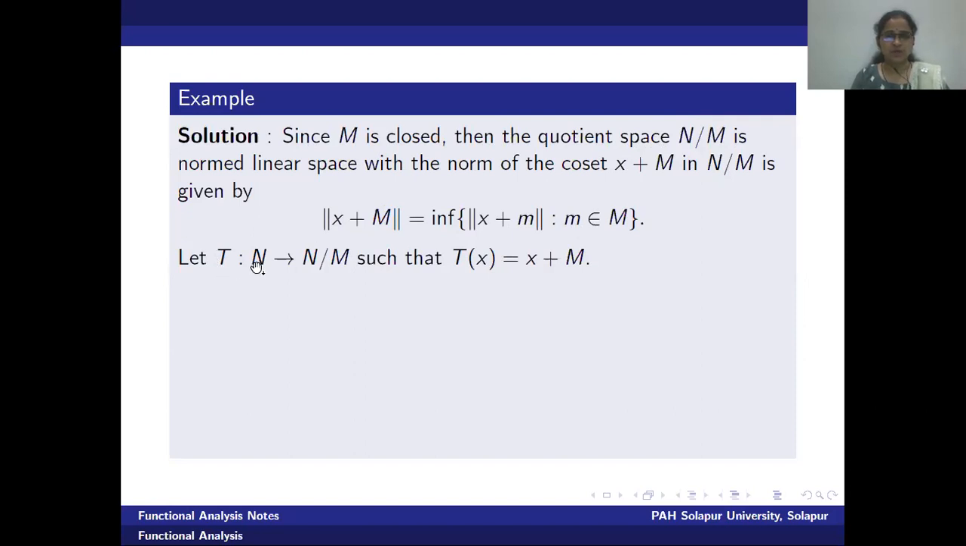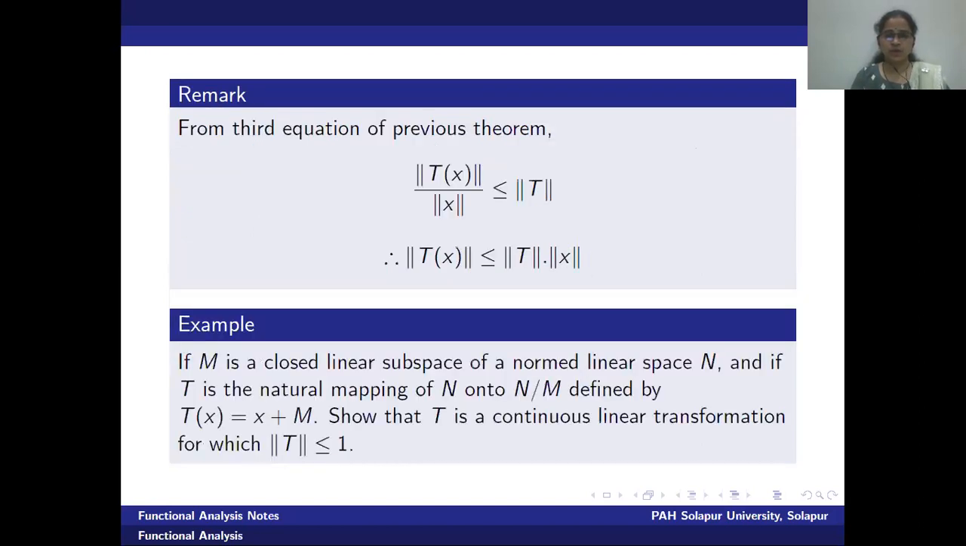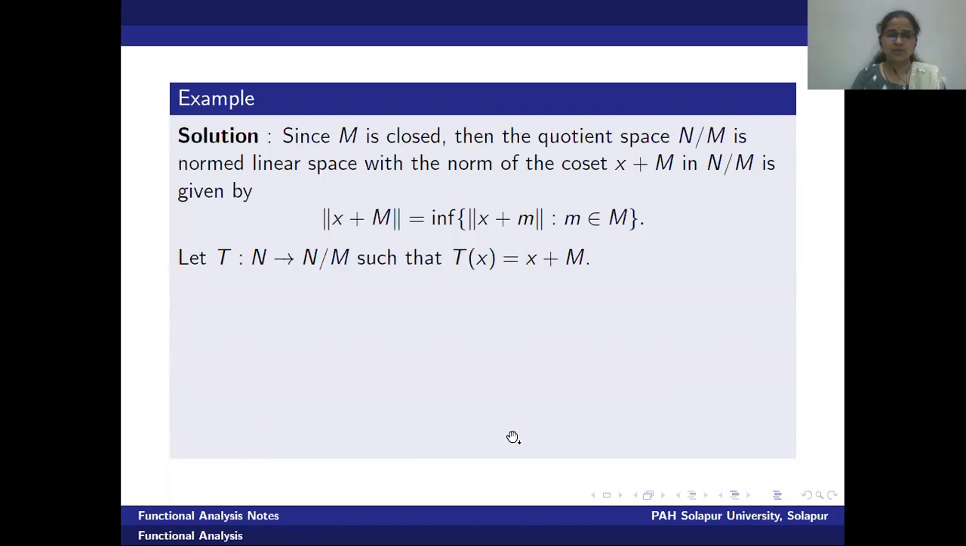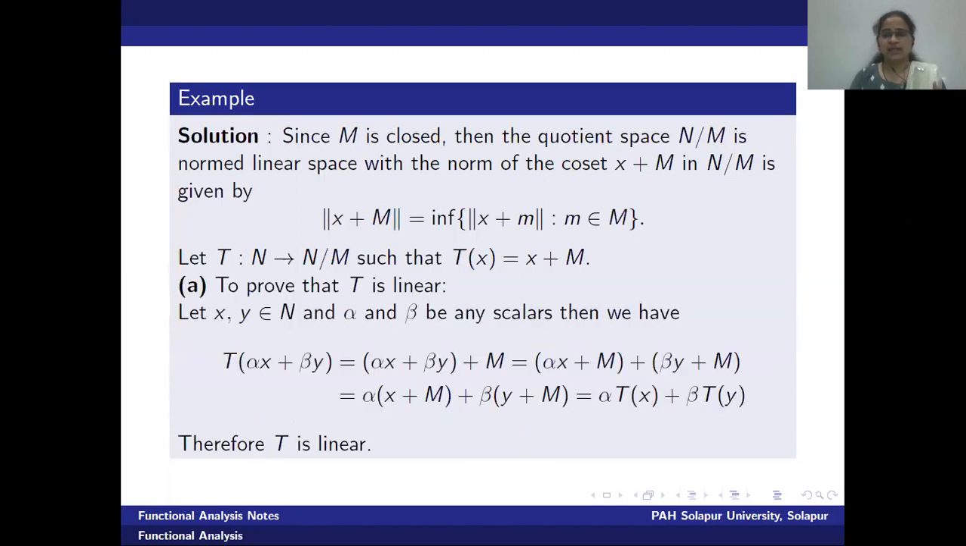Therefore, the mapping T is from N into N by M defined by T of x is equal to x plus M. Now, we want to prove that the mapping T is a continuous linear transformation such that norm T is less than or equal to 1. Means in this example, there are 3 steps to prove. That is, the mapping T is linear, the mapping T is continuous or bounded, and lastly norm T is less than or equal to 1.